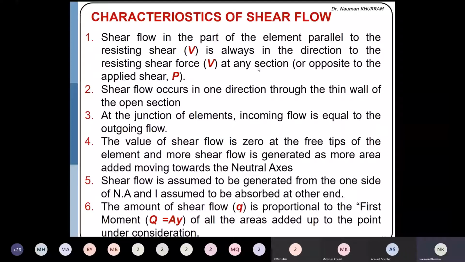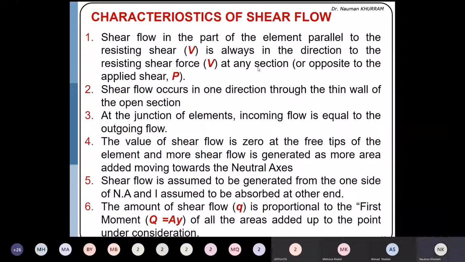The value of shear flow will always be zero at free end tips, and it will be maximum along the neutral axis. If you just recall the formula of the shear flow, which is VQ over I, or VQ is equal to VAY over I, A is the partial area, which is either above the layer or below the layer under consideration. At the free end tip, no area is available on one side. If area is zero, shear flow will be zero. I will explain this in the next slides also.